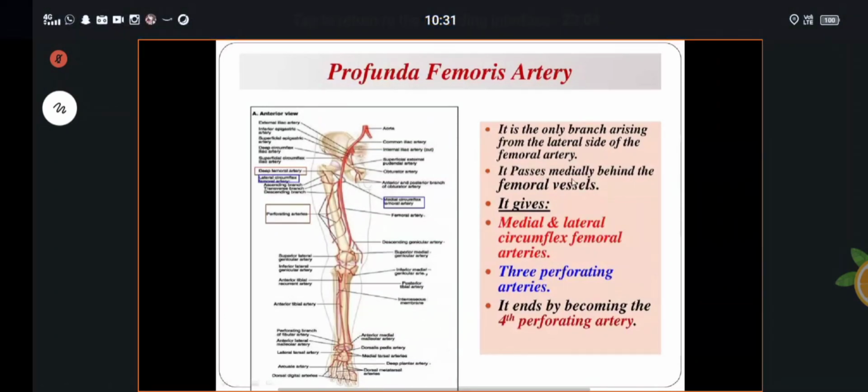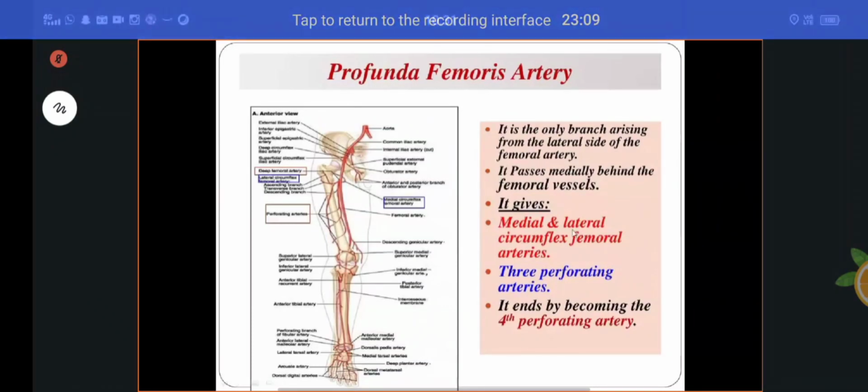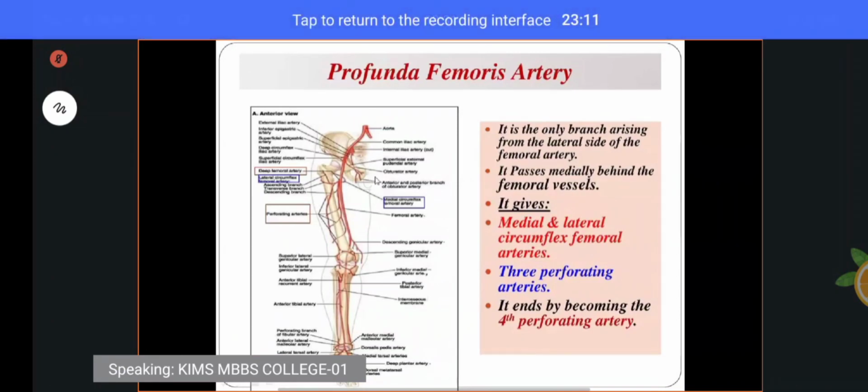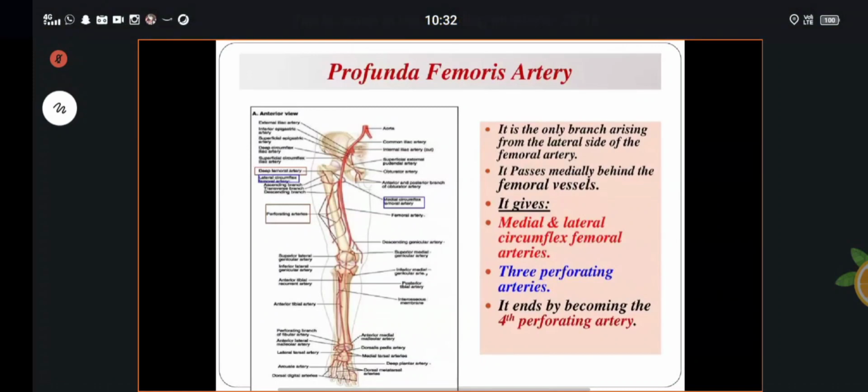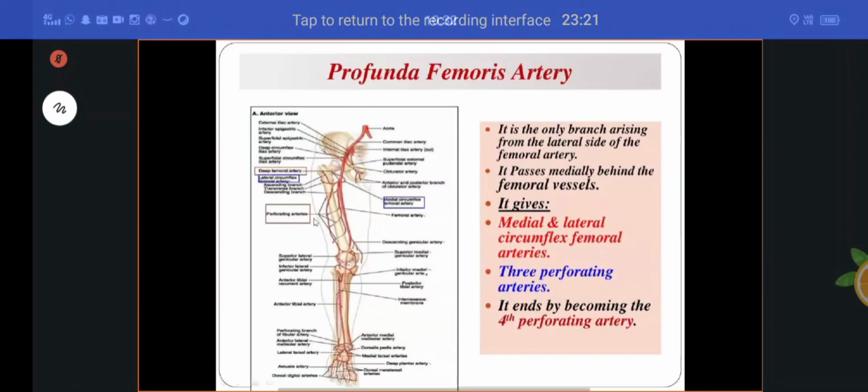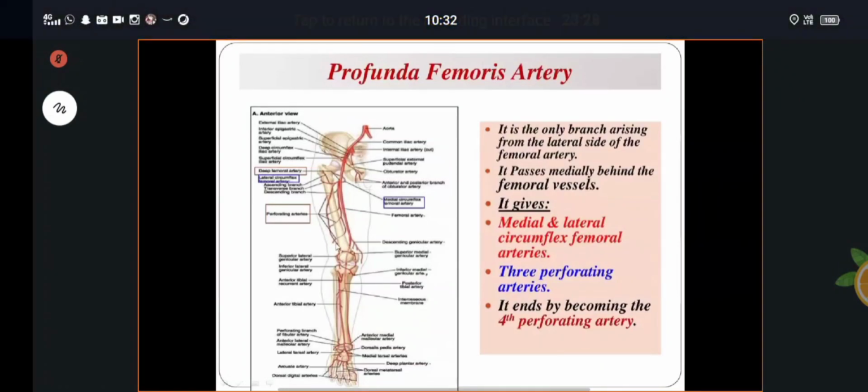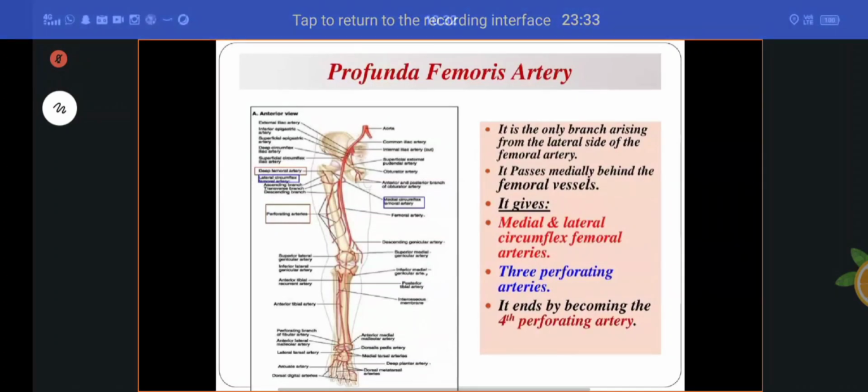It passes medially behind the femoral vessels. It gives rise to two branches, the medial as well as lateral circumflex femoral arteries. Other than that, it also gives rise to three perforating arteries. It ends by becoming the fourth perforating artery. Total four perforating arteries are there, three coming from the profunda femoris artery, and the last one is the continuation of the profunda femoris artery.